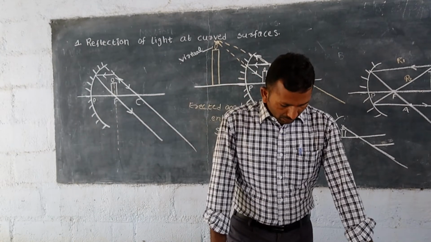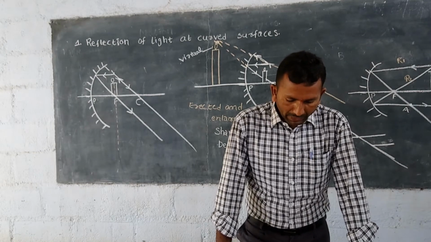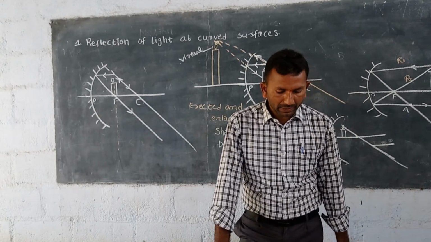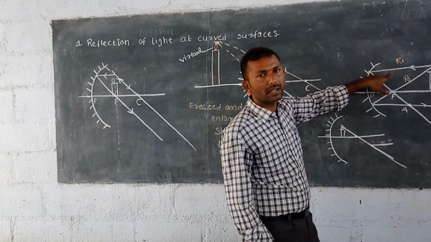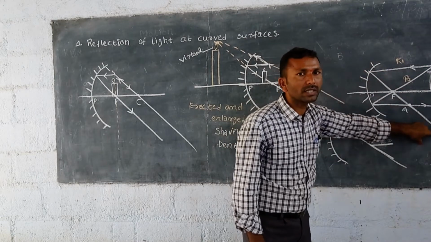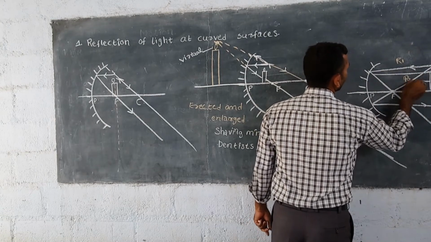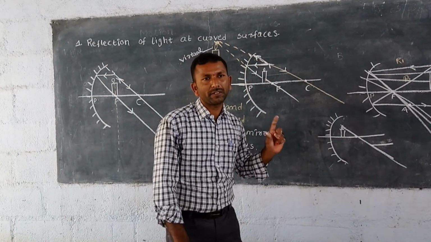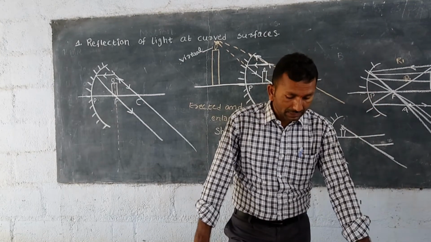The next property is the way it can converge rays to its focal point. This is extensively used in many places. Look at the shape of TV dish antennas. We observe one thing here: however many light rays come towards the mirror surface, after incidence on the surface they always go through the focal point. If you draw any light ray, it always goes through the focal point of the mirror, and that's why they converge at one point. TV antenna dishes are made using this law.